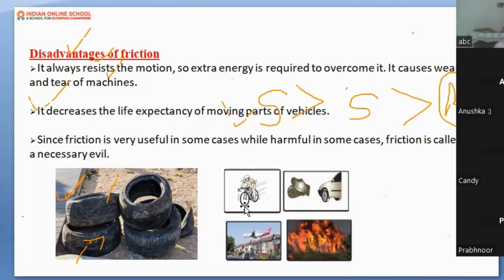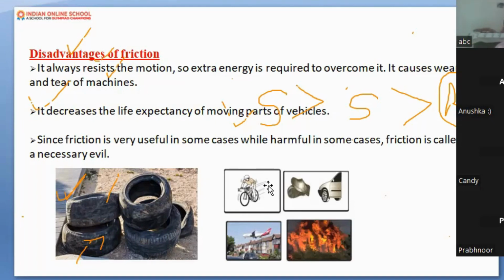Second disadvantage, you know the parts of a machine, if I'm talking about a complex machine, which is made of many parts. For example, a bicycle is a complex machine. I'm not talking about a simple machine, though it happens in a simple machine also. A simple machine is made of simple parts, a complex machine is made of many parts; the name itself defines its meaning.